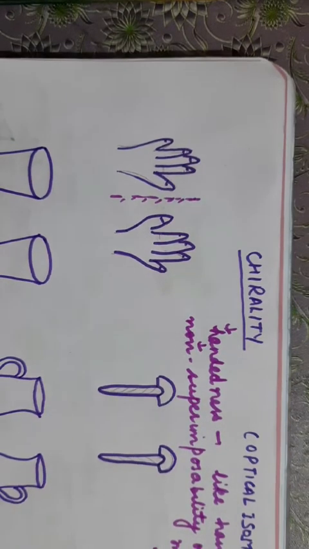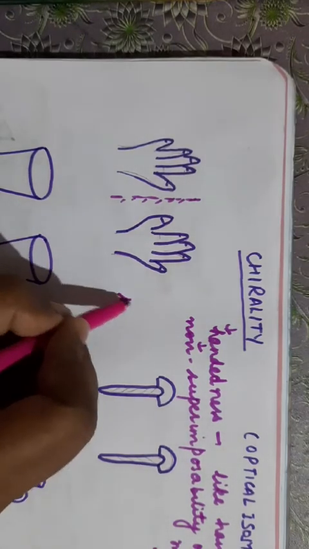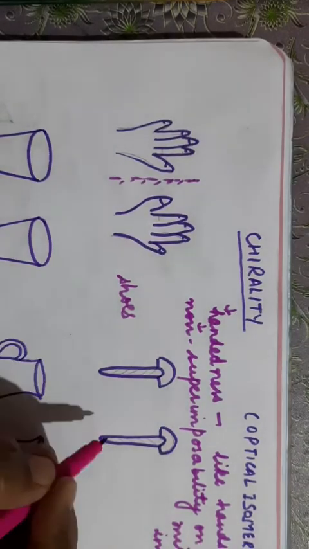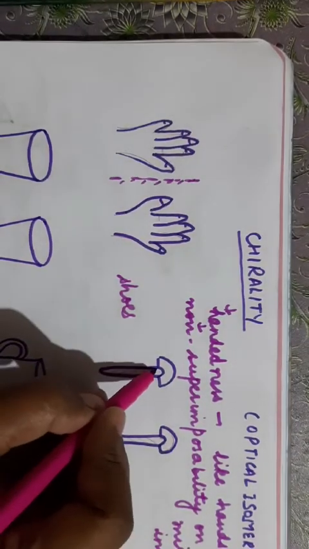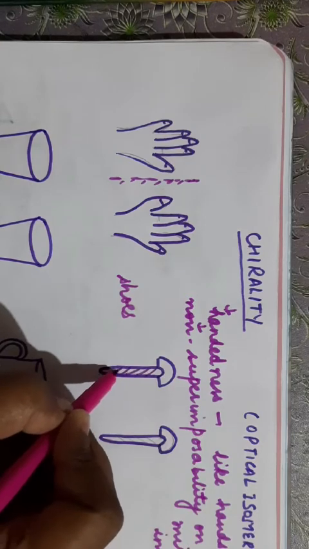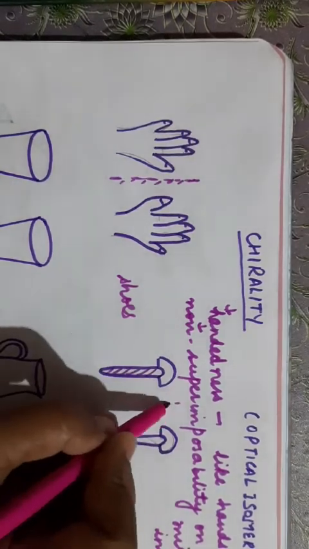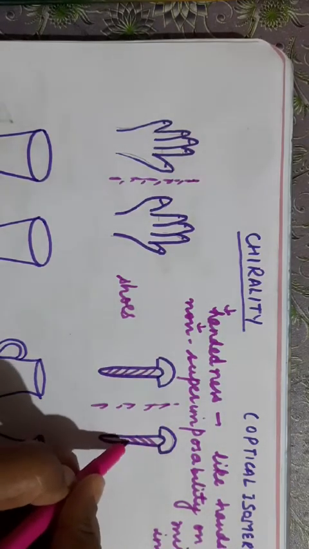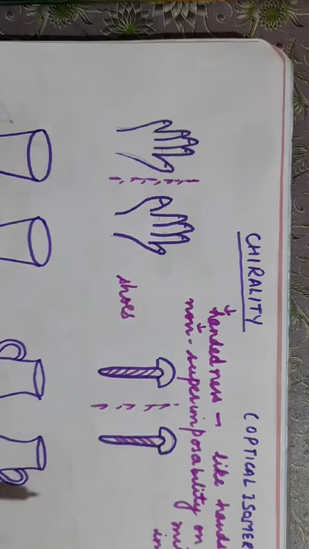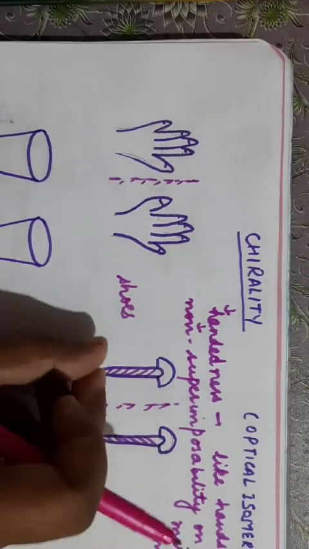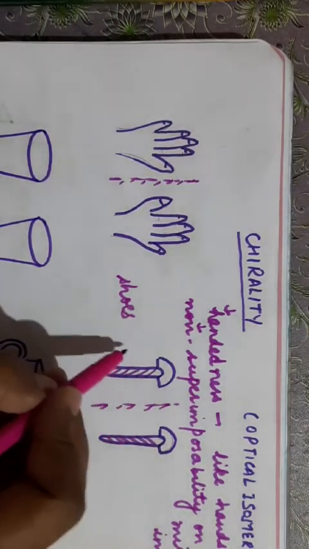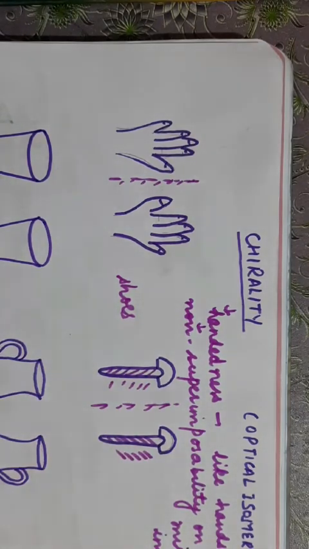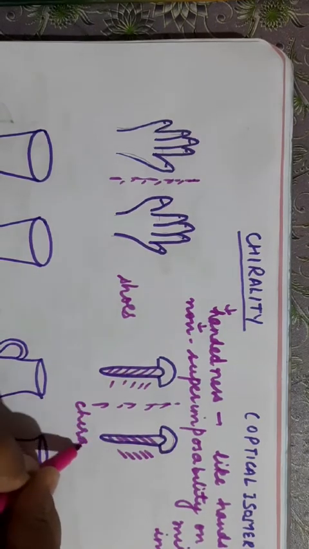Gloves are again other examples. Shoes are also an example of chiral object. Clear? Now see this screw. If you have a thread structure like this, in the mirror it will look like this. Now if you rotate in the plane of the paper, any way you rotate, you cannot superimpose it over this. Because the thread structure in this is like this, in this the thread structure is like this, they will not superimpose. So again these are chiral objects.